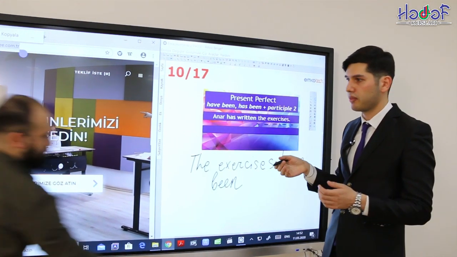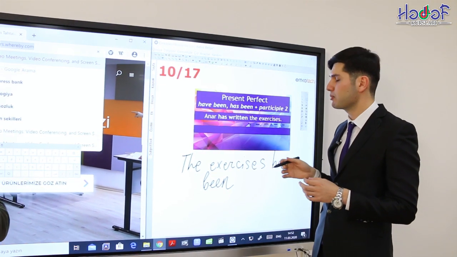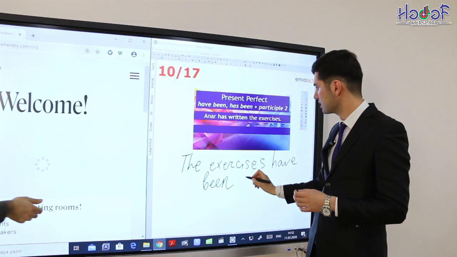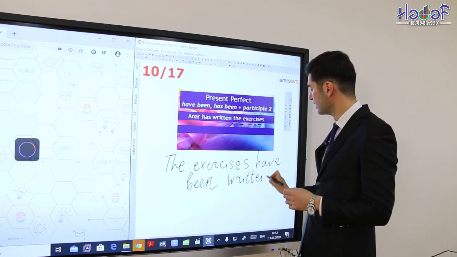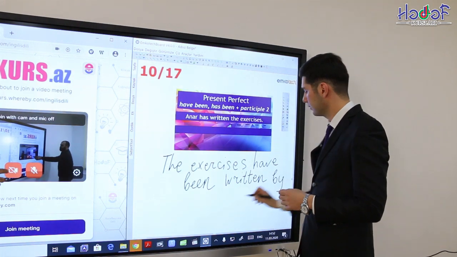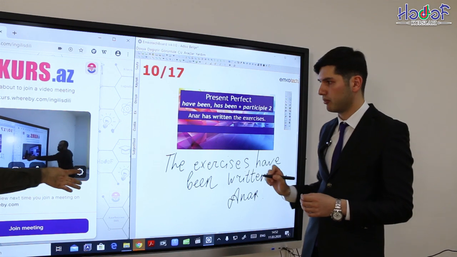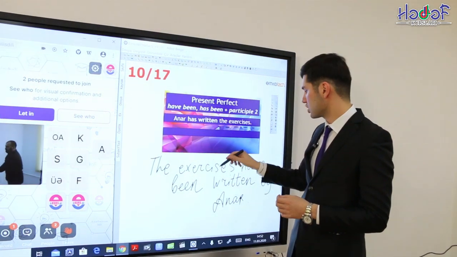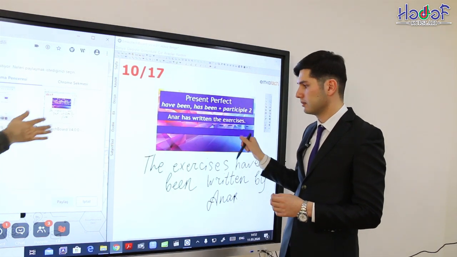Why? Because we know that both passive voice and active voice forms of the present perfect are used with participle two forms. This is the written. The exercises have been written by Anna. So this is the correct form of passive voice in present perfect. And how can we translate? Упражнения были написаны Anar'a.